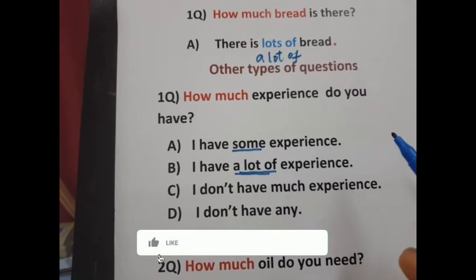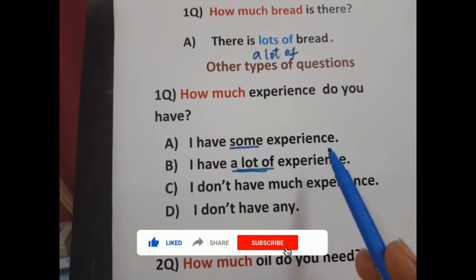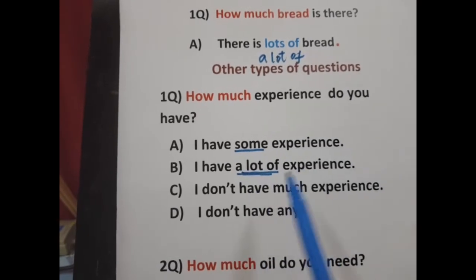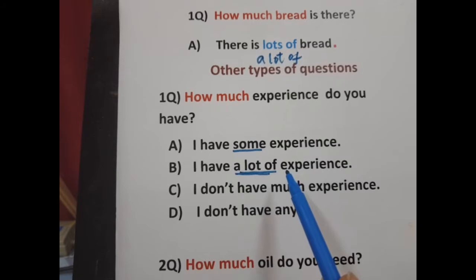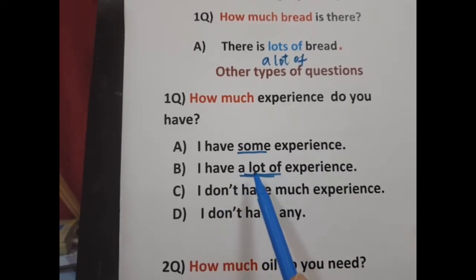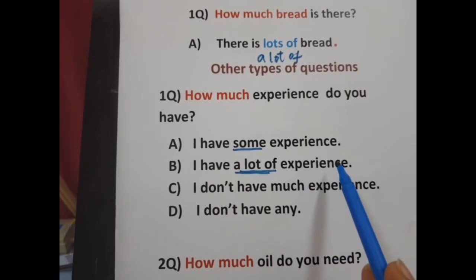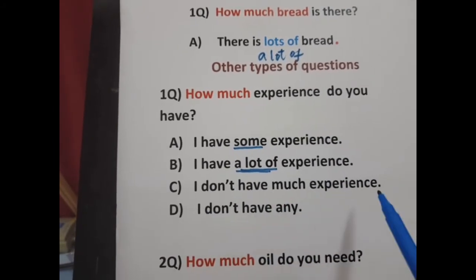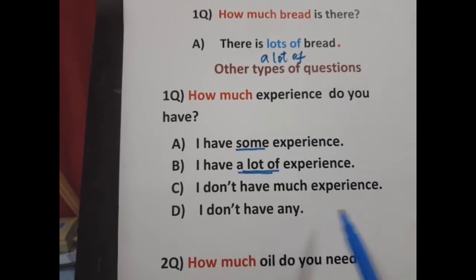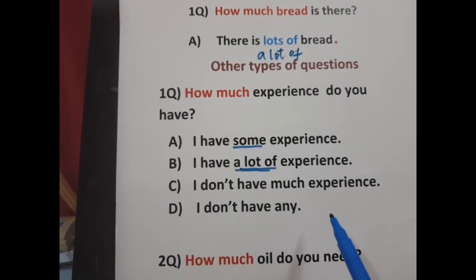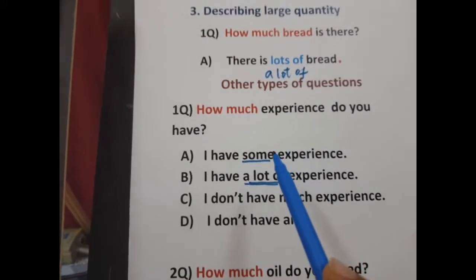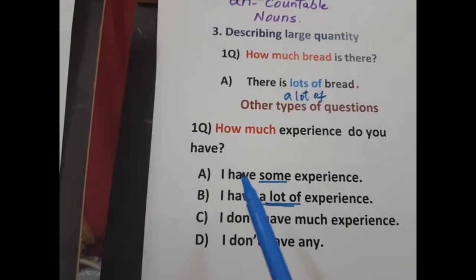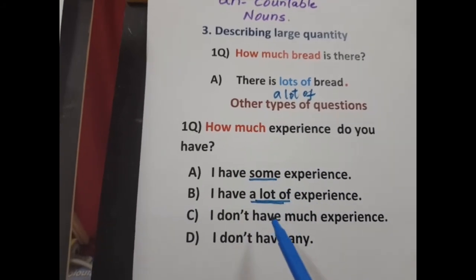We can answer the question as I have some experience, or I have some information or knowledge or patience, or you can say I have lots of, or I have a lot of experience, or whatever it is. I don't have much experience, and if you don't have anything, you say I don't have any. So you use the quantifiers here with the uncountable noun as some and a lot of, and with countables you use few and a lot of.